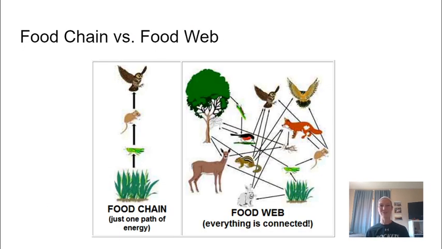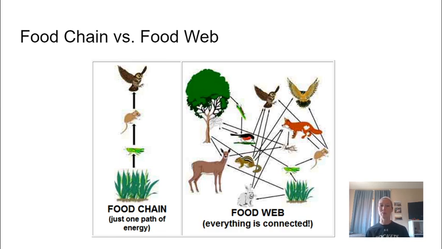Then we got into food chains and food webs. Now, food chains, again, are just one path of energy as it moves through an ecosystem. They usually start with a producer, then they go on to the consumers, and they may end with a decomposer. The one shown here does not have a decomposer. An owl is still a consumer because it eats the mouse in order to live.